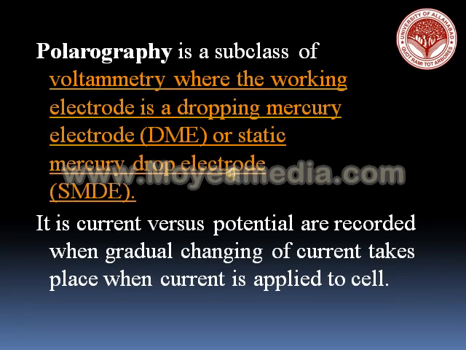Polarography is a type of voltammetry where the working electrode is a dropping mercury electrode or a static mercury drop electrode, which are useful for their wide cathodic ranges and renewable surfaces. In this, the current versus potentials are recorded when gradual changing of the current takes place when current is applied to the cell.